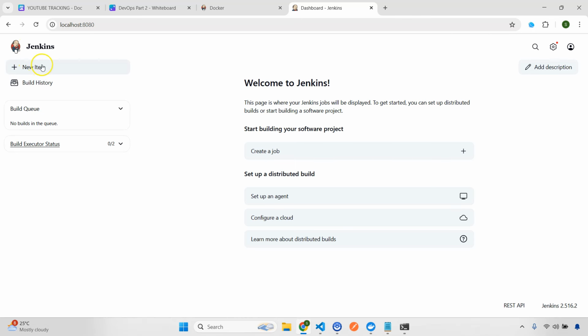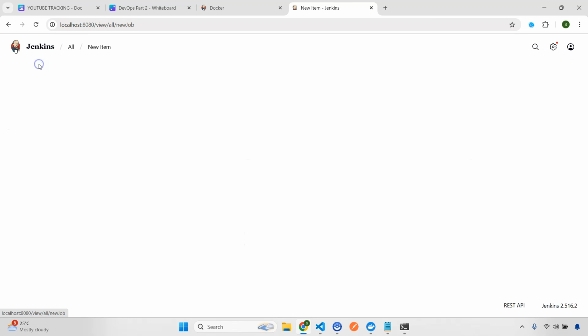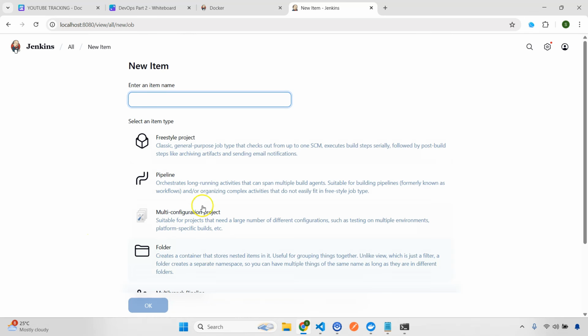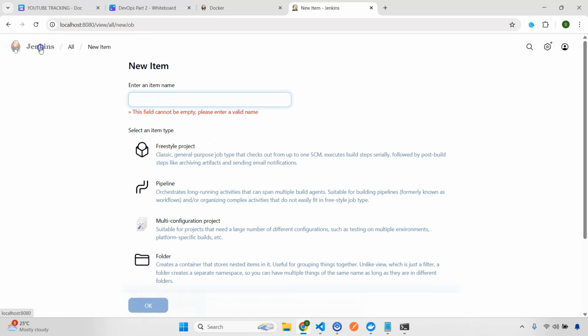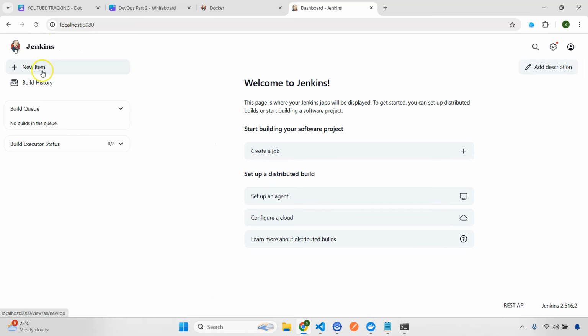The first, we have a new item. What this new item does is help you create a new job. It can be a freestyle job, it can be a pipeline, or it can be multi-configuration projects also, and a lot of other things. So this will be new item. This is where you are going to see the build history. As the name suggests, this is where you are going to see the queue, all the builds that are already running or in the queue, and this is where you are going to see the executor status.